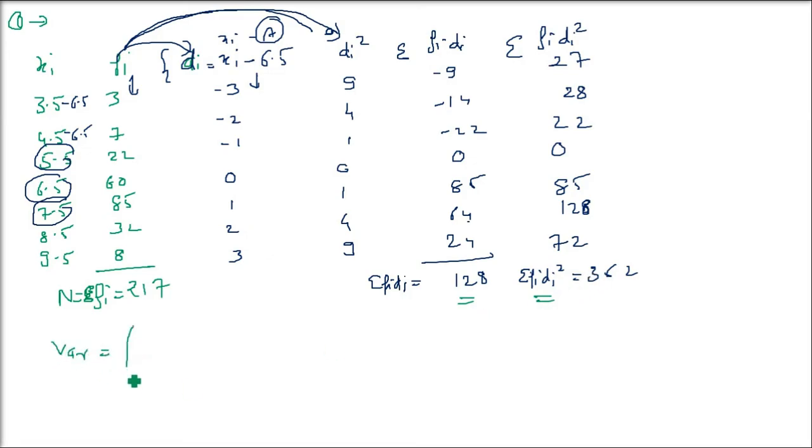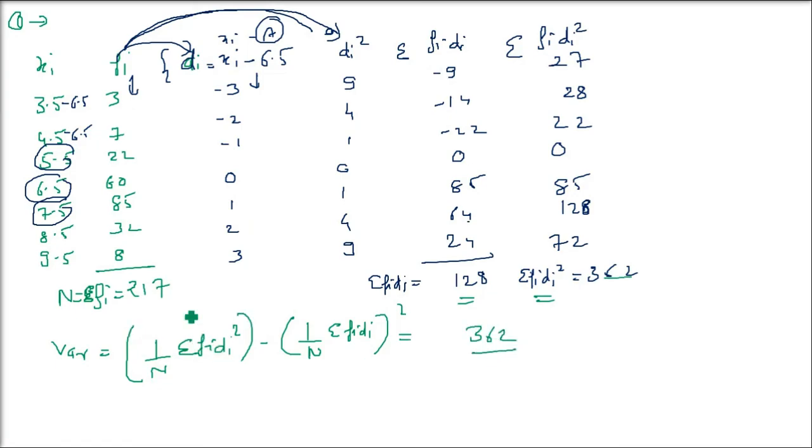Now variance will be 1 by n sigma fi DI whole square, minus the square of 1 by n sigma fi DI. Okay. So what did you get? This is 362.